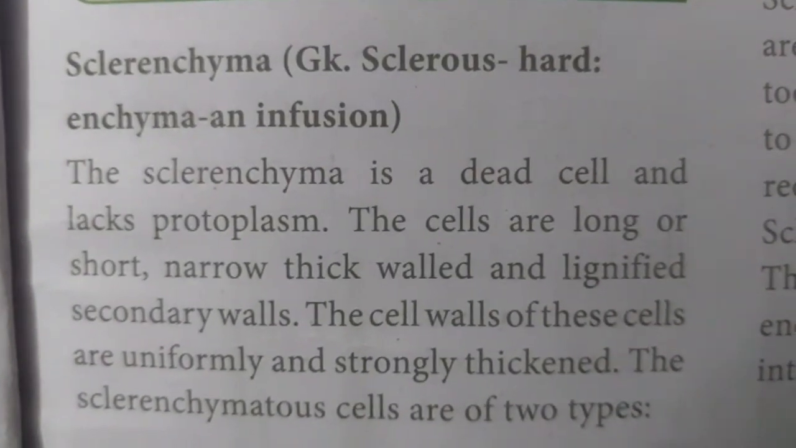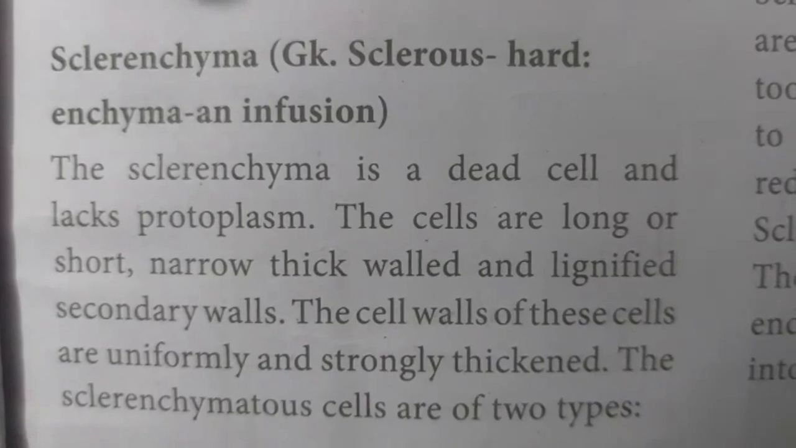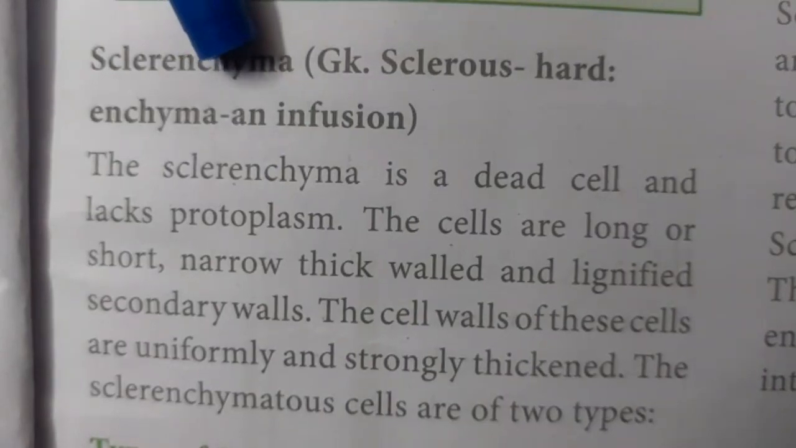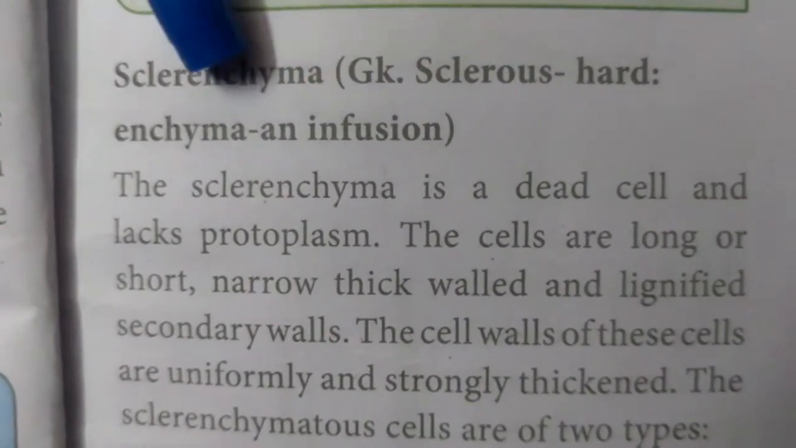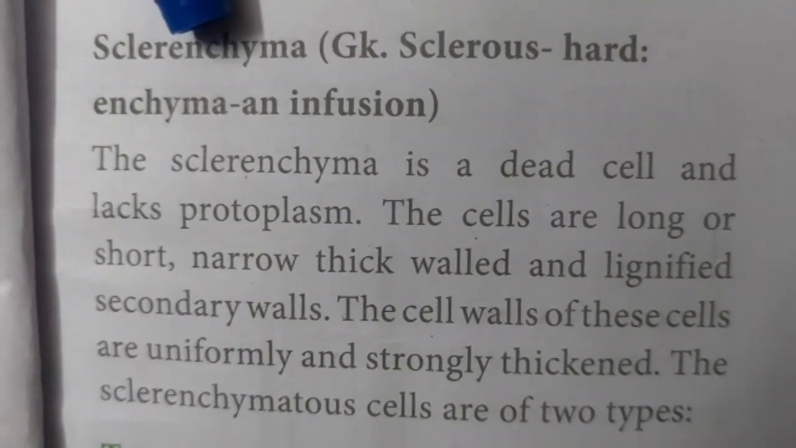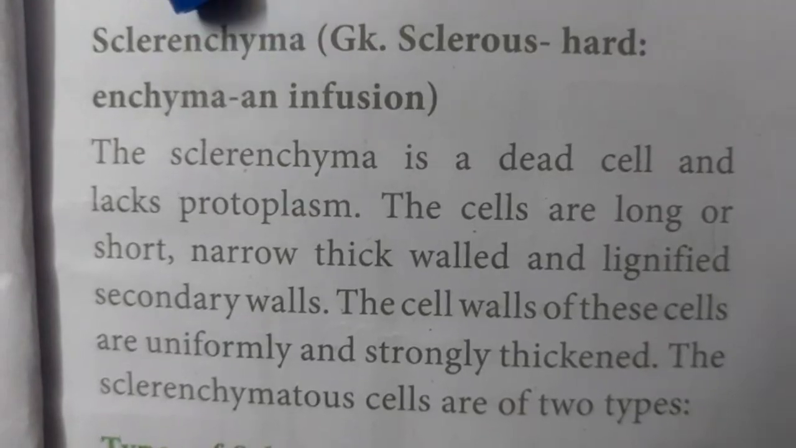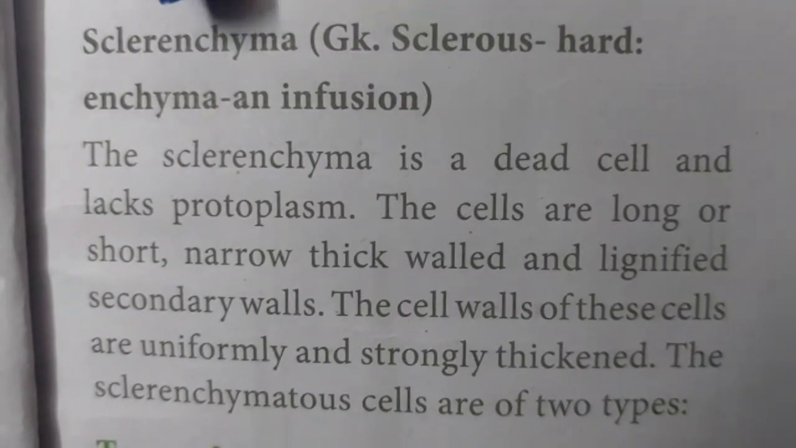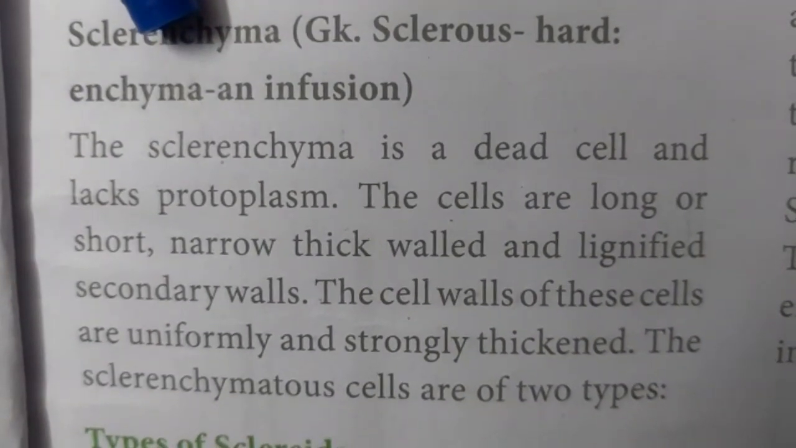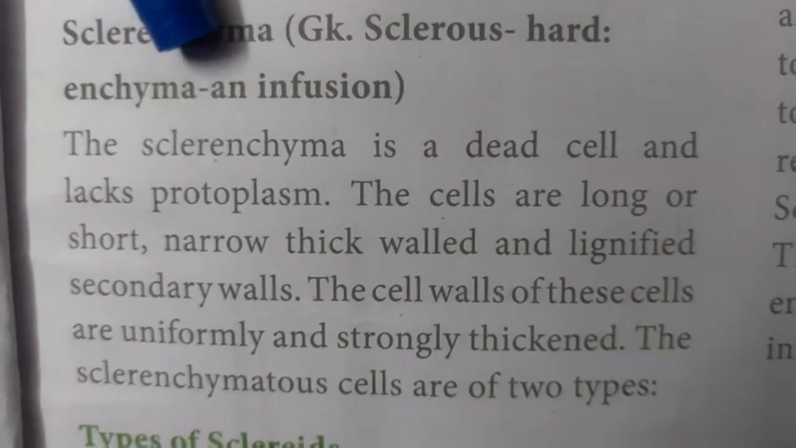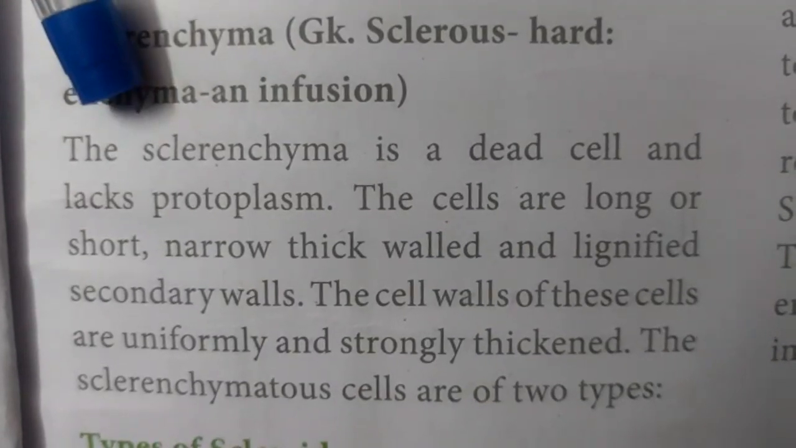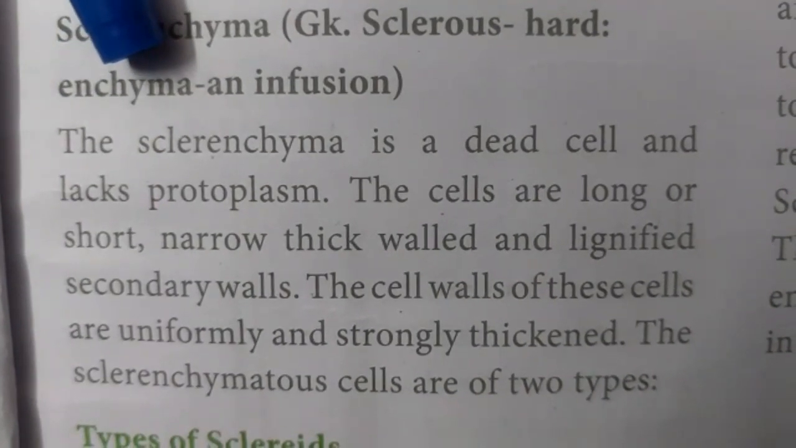Next, sclerenchyma. Sclerenchyma is derived from the Greek word scleros, meaning hard, and enchyma, meaning infusion. A hard infusion is called sclerenchyma. Among the simple tissues, parenchyma and collenchyma are living tissues, whereas sclerenchyma is a dead tissue because it is very hard. The cell wall of sclerenchyma is lignified in nature. It is a dead cell and lacks protoplasm.